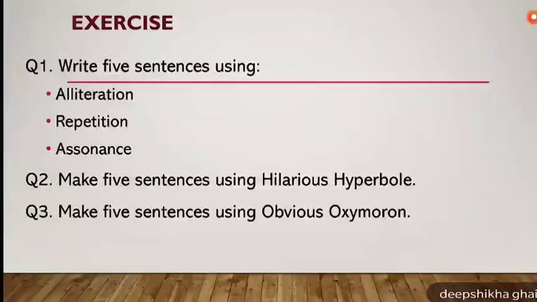Write 5 sentences using alliteration, repetition, and assonance. When you are writing these 5 sentences, they should show the difference between these 3 literary terms. Make 5 sentences using hilarious hyperbole and make 5 sentences using obvious oxymoron.